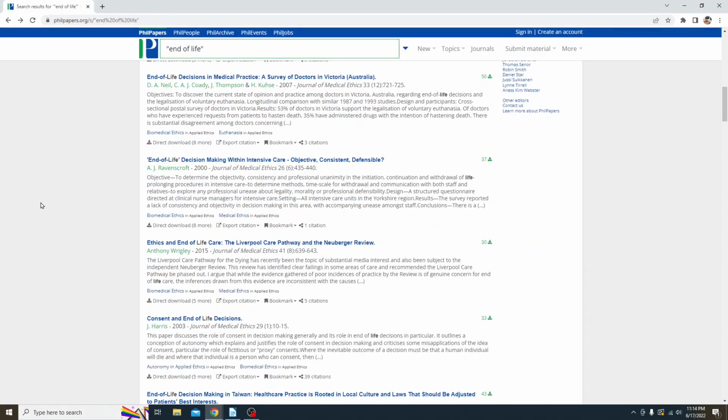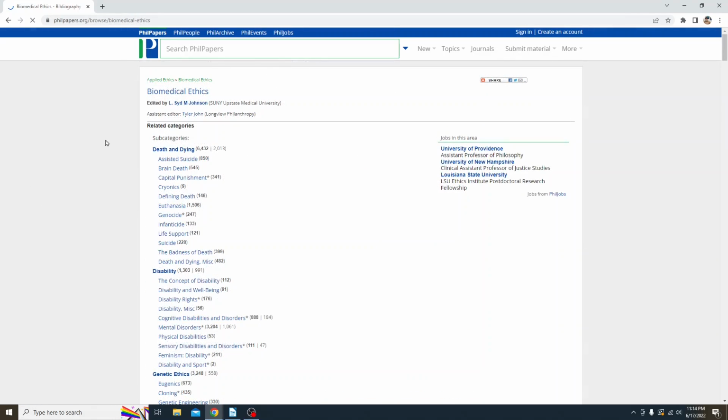But let's say we want to discover more from these other related fields. So we have biomedical ethics and we have medical ethics. Let's go with biomedical ethics. So we'll click that. And now we have all the related categories and subcategories under biomedical ethics. If you look at the right of each hyperlink, these are the number of articles that are in that category. And so we can see that euthanasia is written about much more than cryonics, for instance. Let's now go to euthanasia.